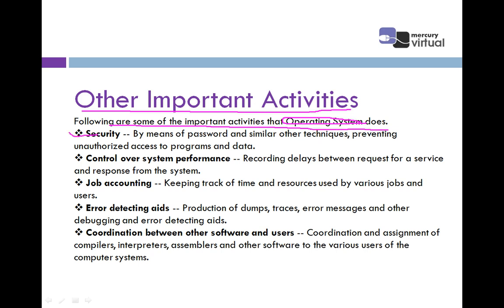First one is security. Security is the most important feature, because without security your system is not secure. Anyone can hack your system. Unauthorized users can hack your system and your data is lost. So it is the main task to secure your system, and this facility is also provided by the operating system.